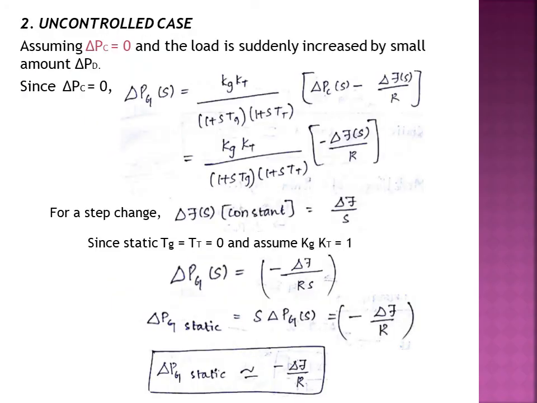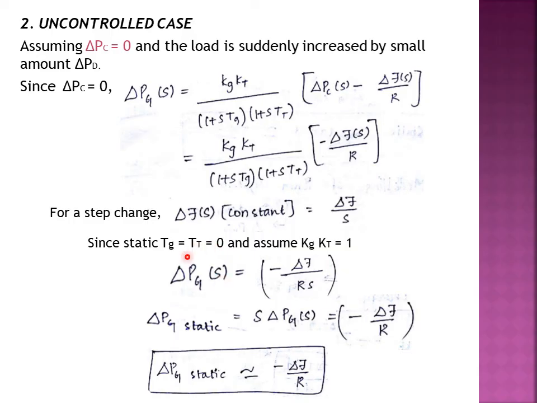In the uncontrolled case, we will be assuming our del Pc input power command is 0, and the load will be suddenly increased by a small amount of del Pd. So as del Pc is 0 in our basic equation, this Pc value we are substituting as 0. So the equation is reduced like this. For a step change, your frequency value is given as del f by s, and your time constants Tg and Tt, where Tg is the time constant of the governor and Tt is the time constant of the turbine, will be equal to 0, and the product of Kg Kt will be equal to 1.